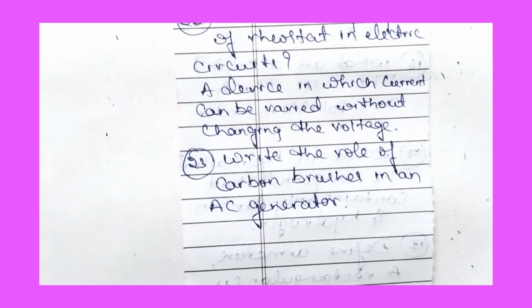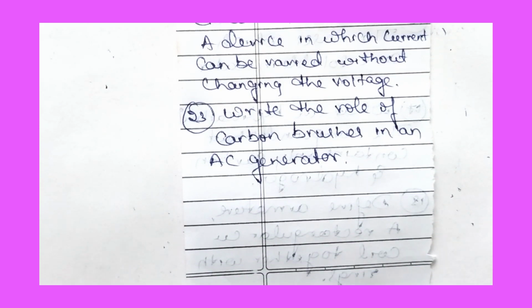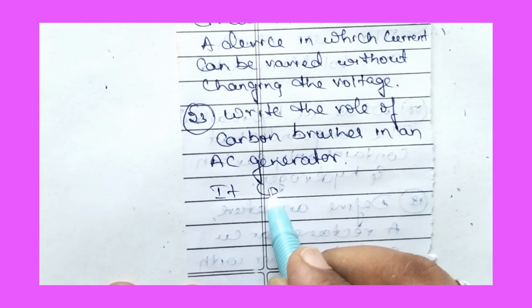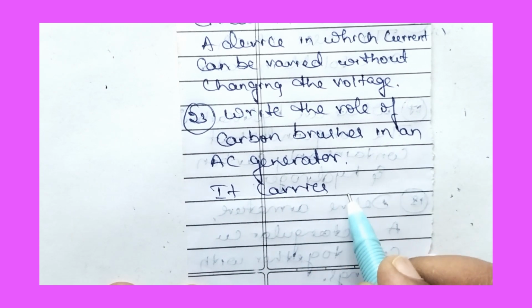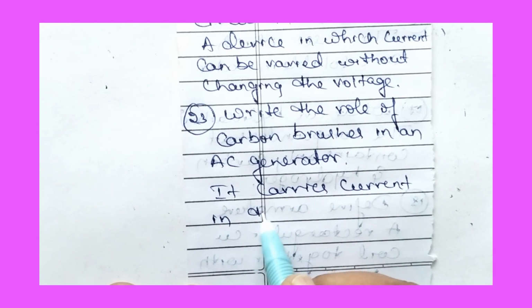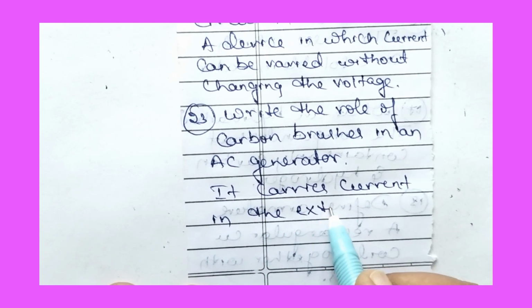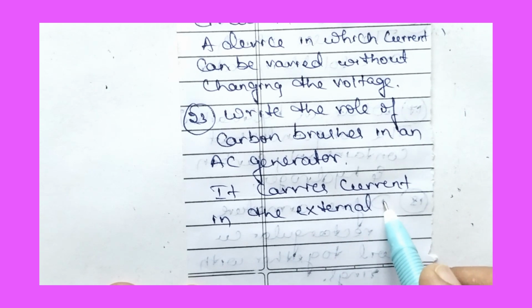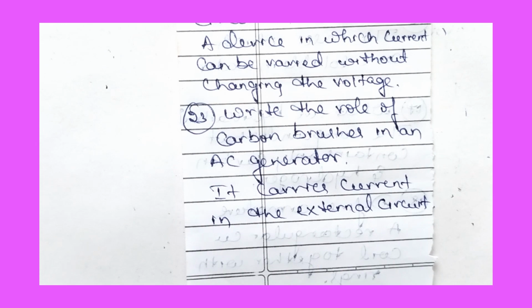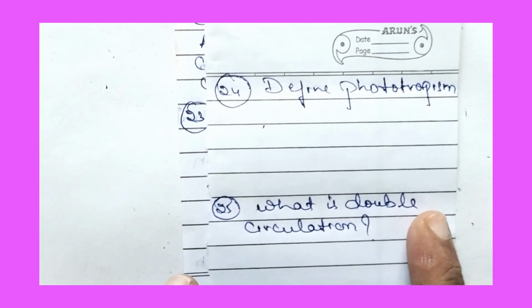Then write the role of carbon brushes in an AC generator. It carries current in the external circuit. That is the role of carbon brushes in an AC generator. So now let us move on to the 24th question.